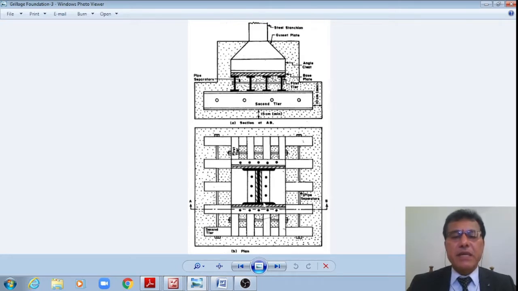In plan we can see the I section supported on the base plate and in turn transferring the load on the first tier, with 4 beams as appropriate, and on the second tier beams, which is encased. Encased means concrete is poured so that it will not be exposed to the open environment, because these are embedded in the soil, they may get rusted. In order to avoid that, these are encased in the concrete.